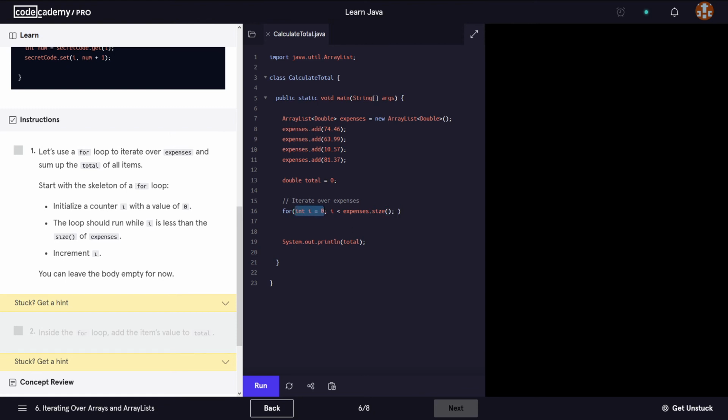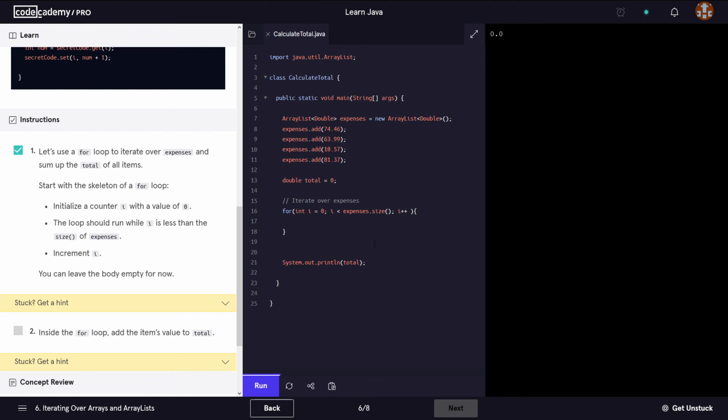This refers to the number of expenses. We know we have a list that has a few expenses in it, so we want to get its size, okay? And then we say i plus plus. Okay, so we can leave the body empty for now.